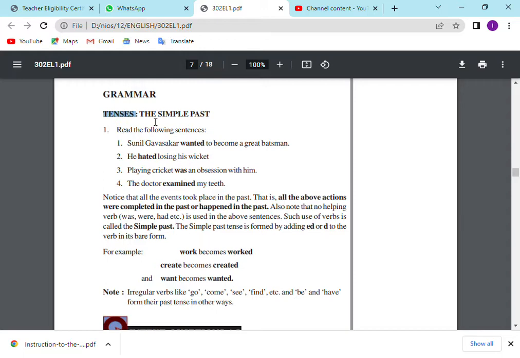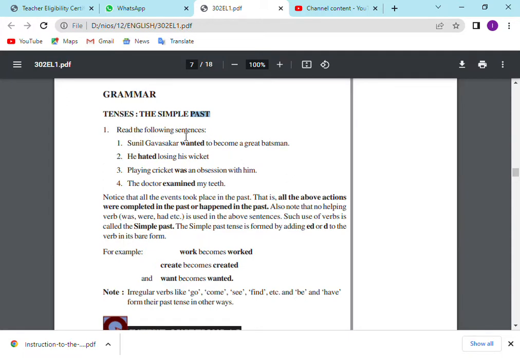So what is tenses? If the word indicates something in the past or present or future, this is called tenses. So tenses tell whether the verb is telling about the past action or present action or future action. In this we are going to see about the past. What is past? Some action that has happened in the past. First read these following sentences and then we can understand the grammar of the simple past tense.